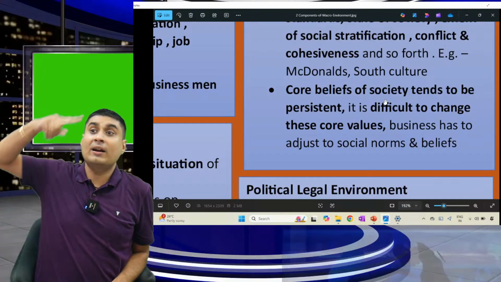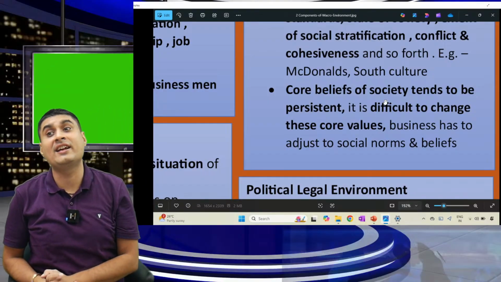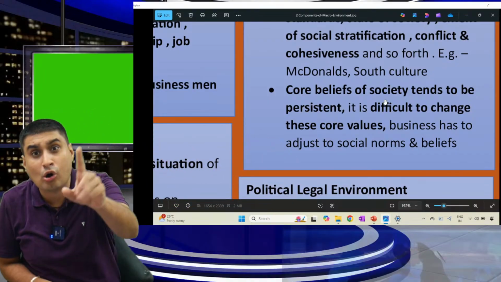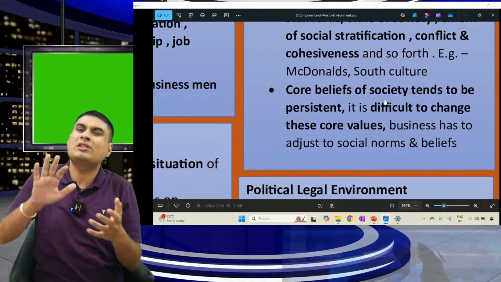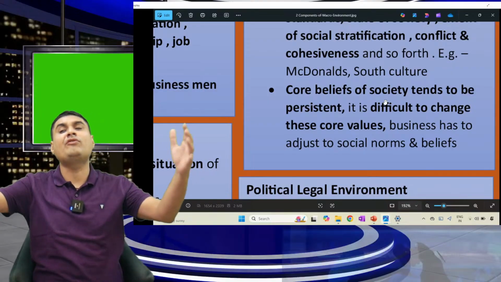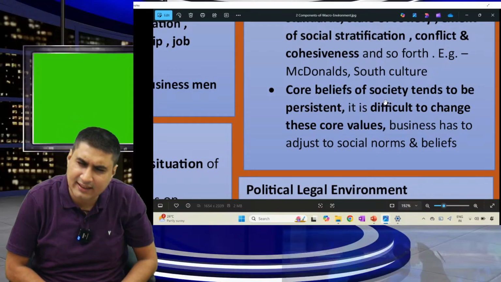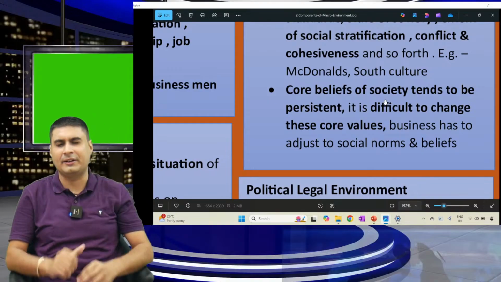Core belief, okay. But I went to the South. In the South, at KFC, a huge crowd is there. At 1 o'clock also KFC is full. So why? Because their non-veg is okay. The core belief of a society is the same. So business has to adjust as per core belief. Does it affect business? Big yes. I hope it is clear.